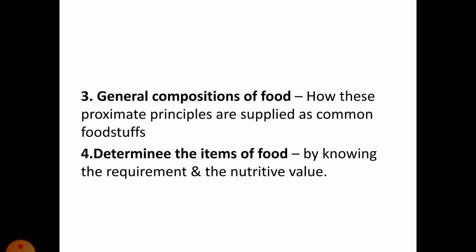Fruits and vegetables should also be included in the diet because they provide vitamins and minerals. We have already discussed how fruits and vegetables provide vitamins and minerals. Milk provides calcium.